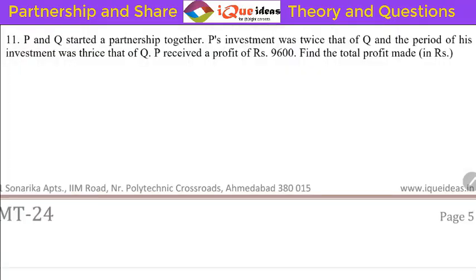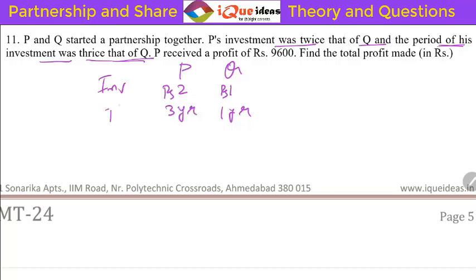P and Q started a partnership together. P's investment was twice that of Q and the period of his investment was thrice that of Q. All right. This is a direct question. Let's say investment of P and Q. P's investment was twice that of Q. Suppose Q invested 1 rupee. Then P must have invested 2 rupees because P's investment should be twice of that. And the period of P's investment was thrice that of Q. So suppose Q invested for 1 year. Then P must have invested for 3 years. Right. So this is the time.